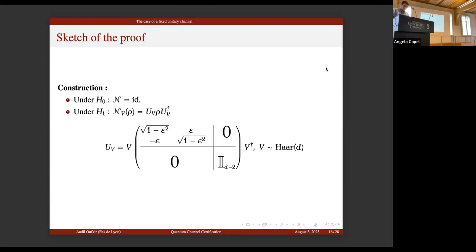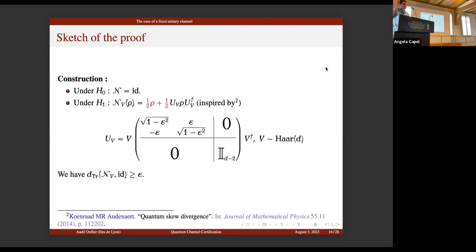The next idea is to get inspiration from quantum state testing and check the mixture of the identity and the previous channel. And now it works, we can achieve both optimal dependency in d and epsilon. The rest of the proof is too technical and relies on the data. Here we skip it.